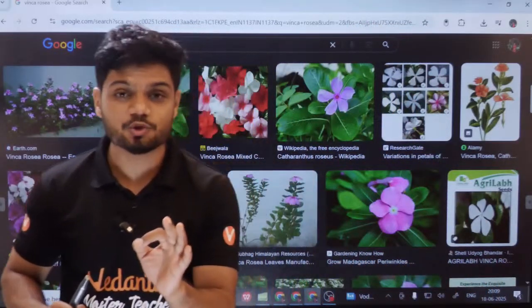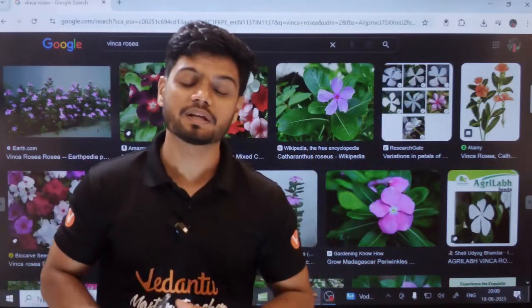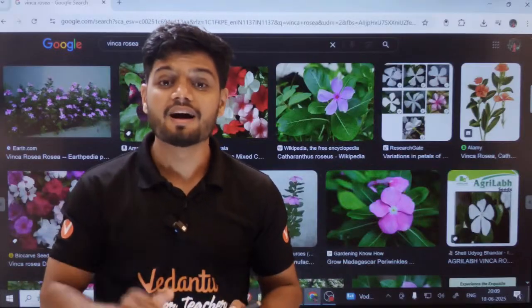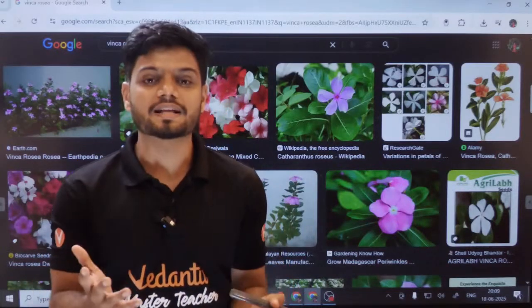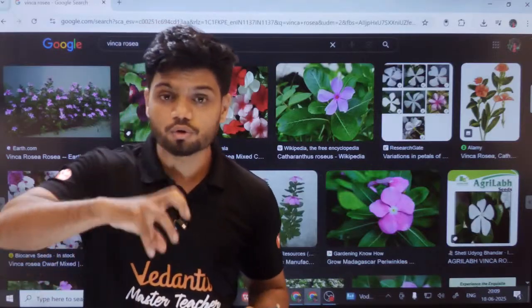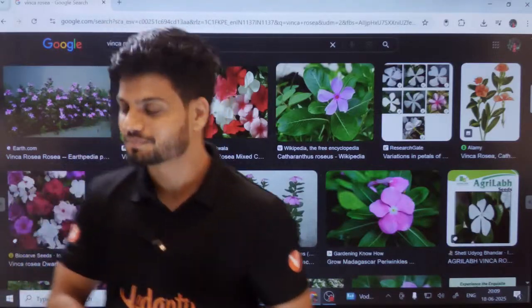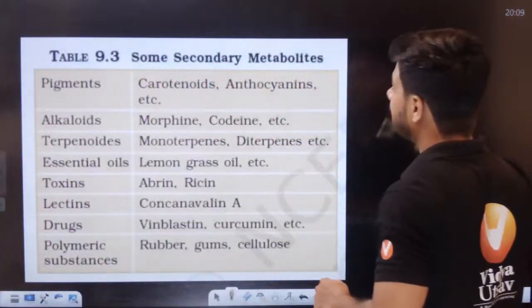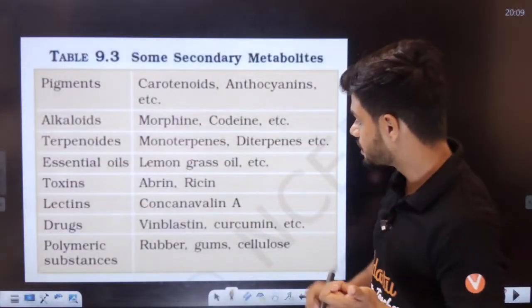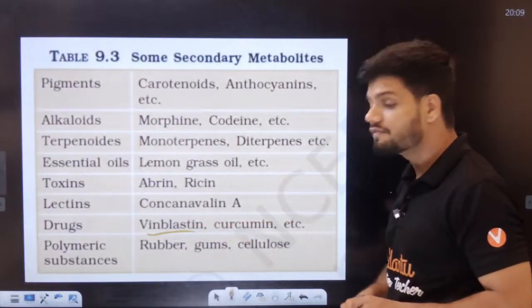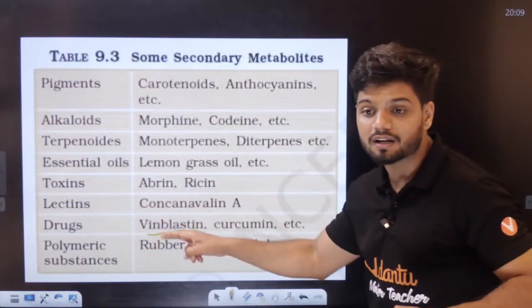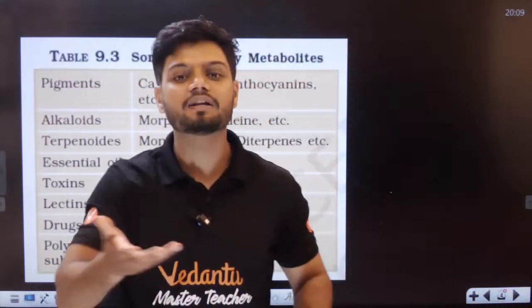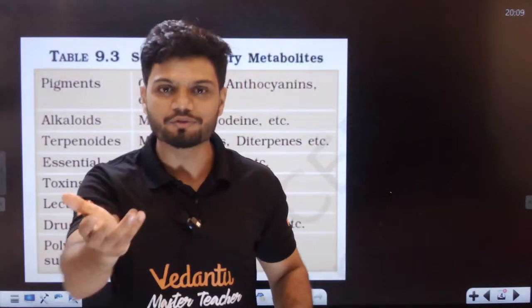These plants actually have anti-cancerous property. They can cure cancer to some extent, or rather control the cancer, the growth of the tumor, because Vinca rosea has something called vinblastine. Vinblastine is a drug which is derived from Vinca rosea, a very common plant which all of you see.